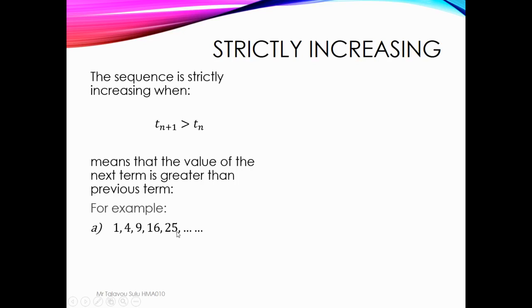After 25, then what? 36. Or 1, 4, 27, 256. These are examples of strictly increasing.